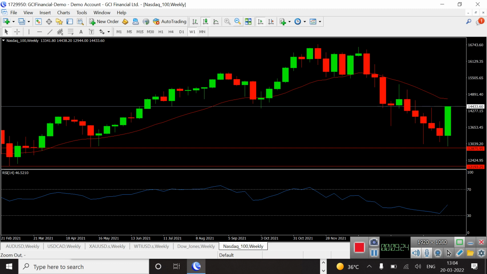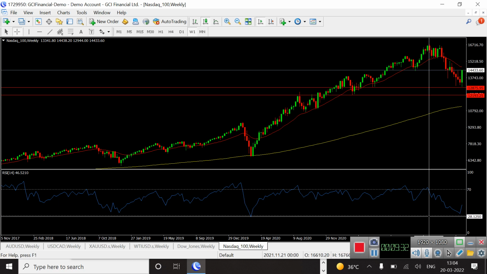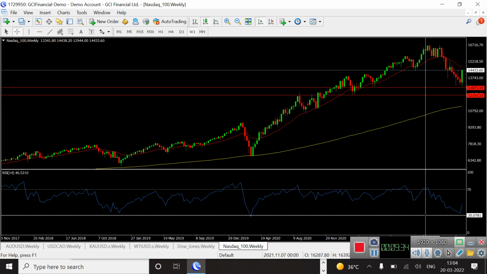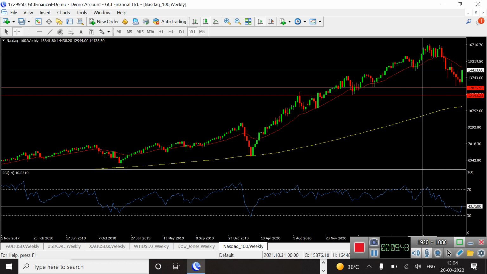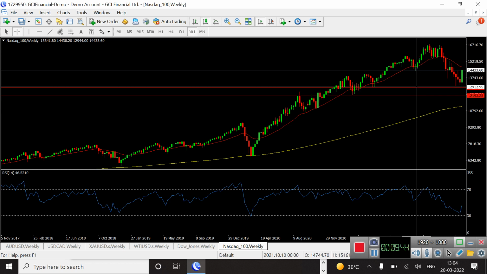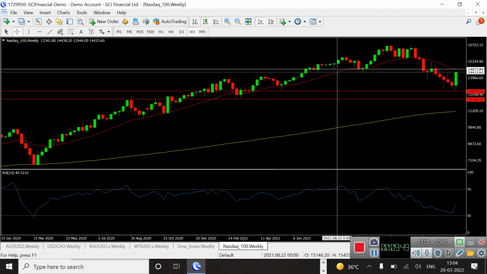But if you see the momentum oscillator RSI, I'm just putting my cursor over there, it came down near 30 levels of RSI, not exactly touched but came near to 30, and from there it took a reversal. That means in the coming week price can go above this level. Bull run, price can move upward.